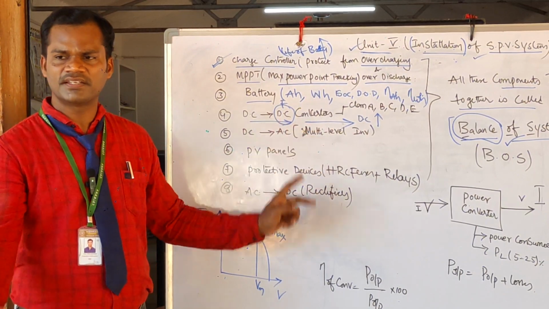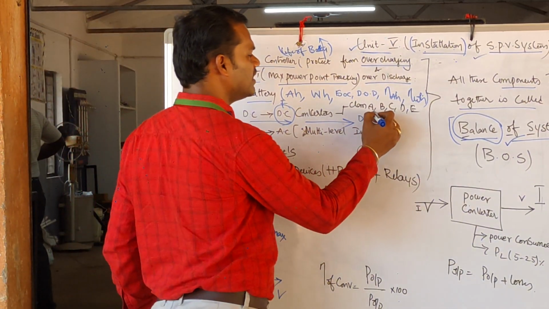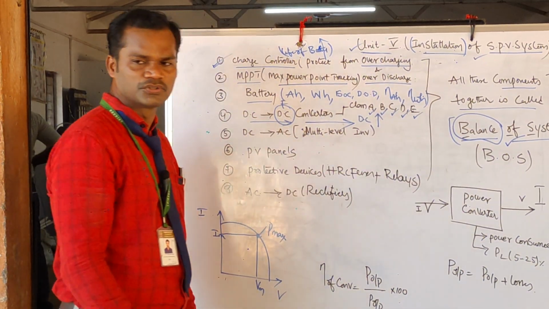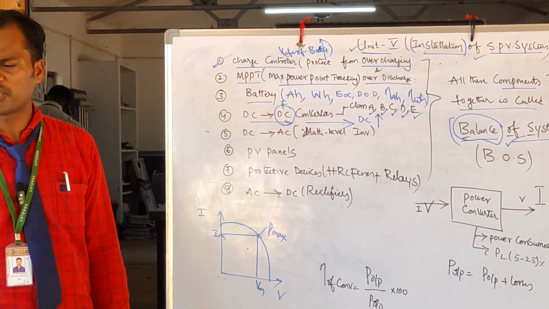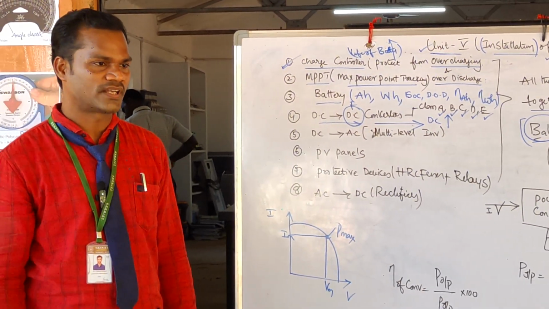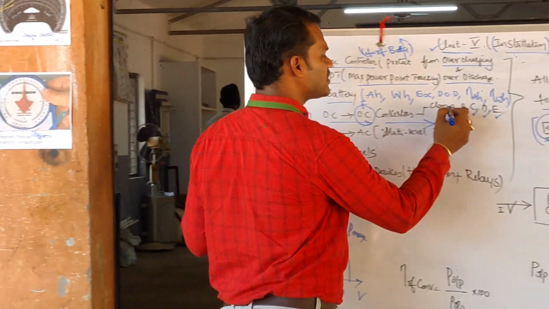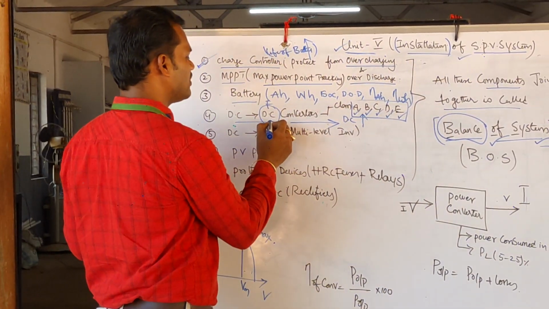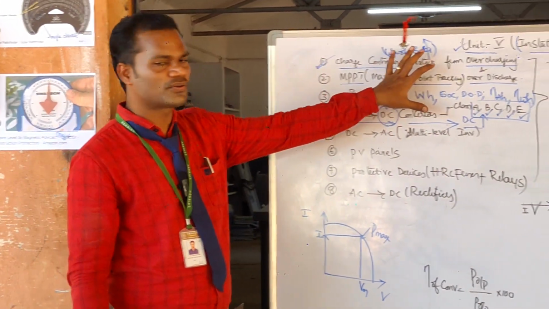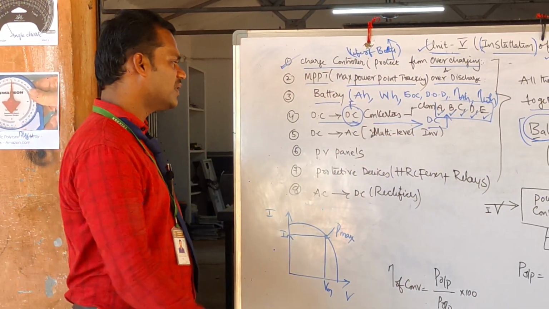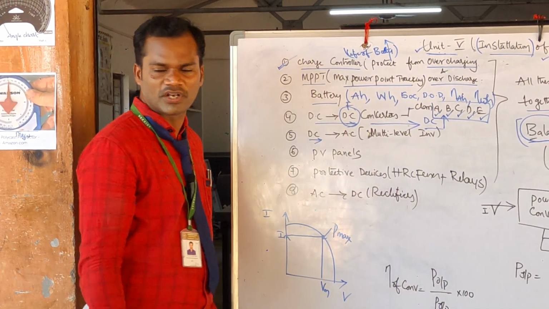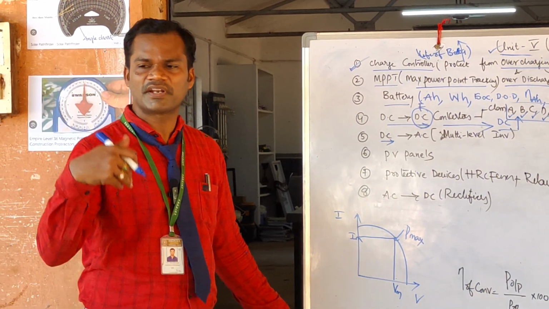Okay, so these are again 6 types. Class A chopper, class B chopper, class C, class D and class E chopper. Generally we will call it a step down chopper, step up chopper. Next one, step up and down, which is called buck boost converters. All those choppers we use to convert a fixed DC to variable DC. This is required when you want to control the required voltage and current. Next one, you are very clear that the output of a solar panel is DC, but you require an AC load.